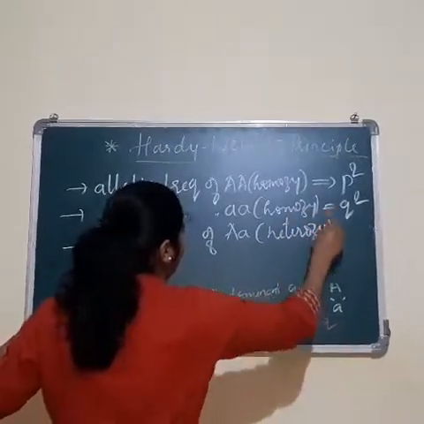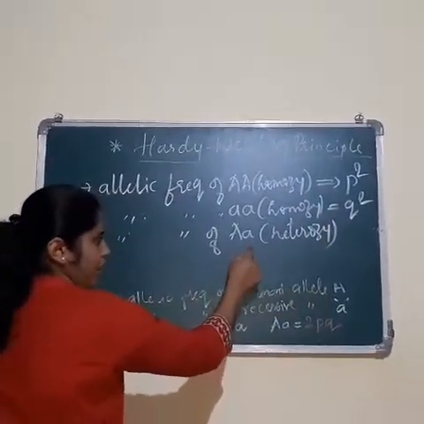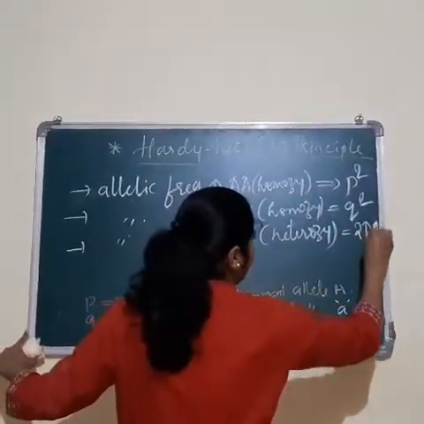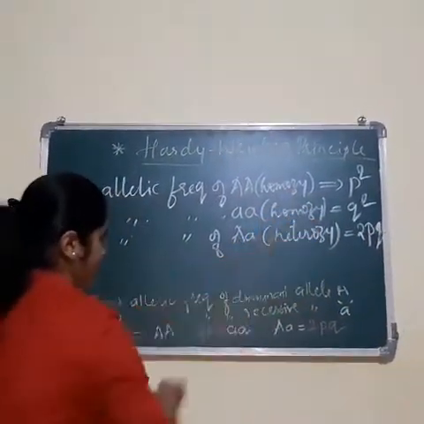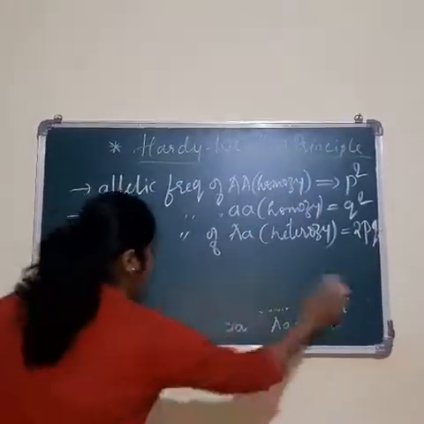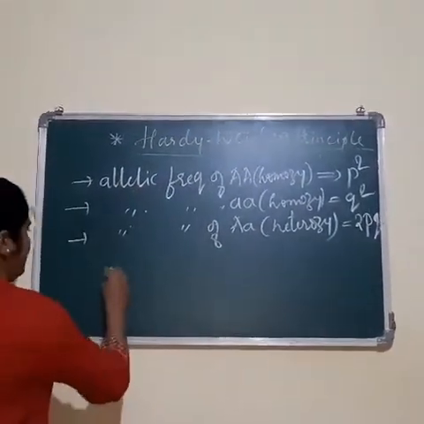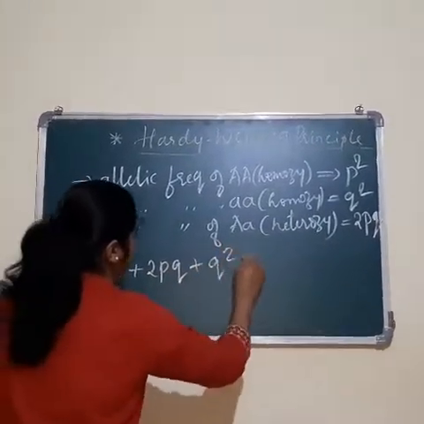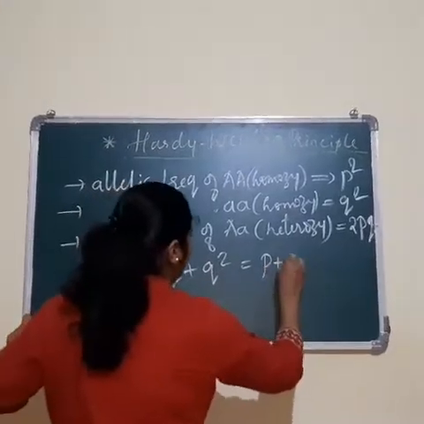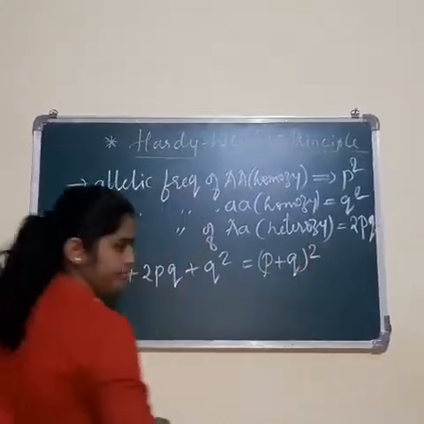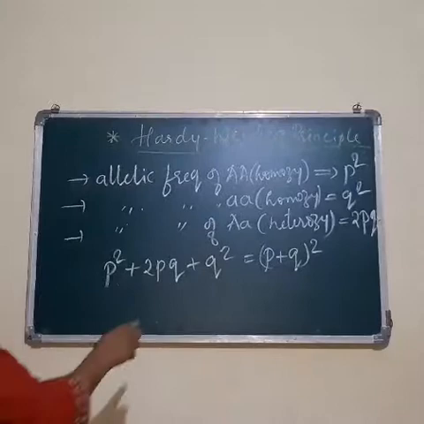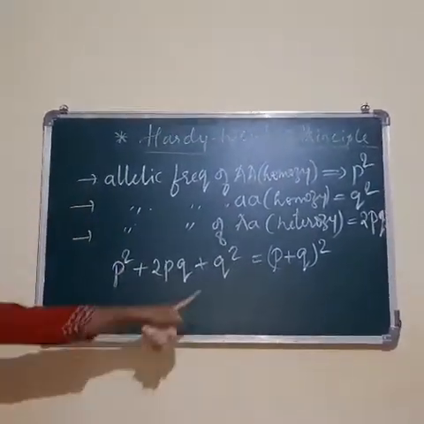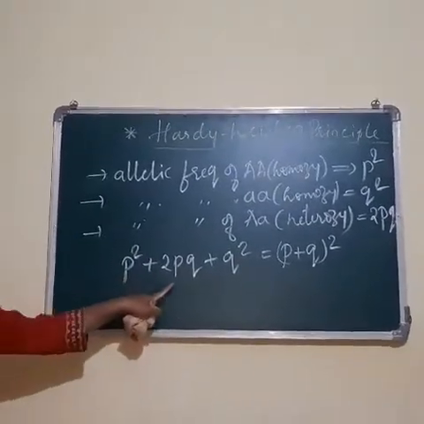Heterozygous means 2 different alleles are there, one dominant and another recessive. That can be represented as 2PQ. So together you get the equation P square plus 2PQ plus Q square gives rise to P plus Q whole square.